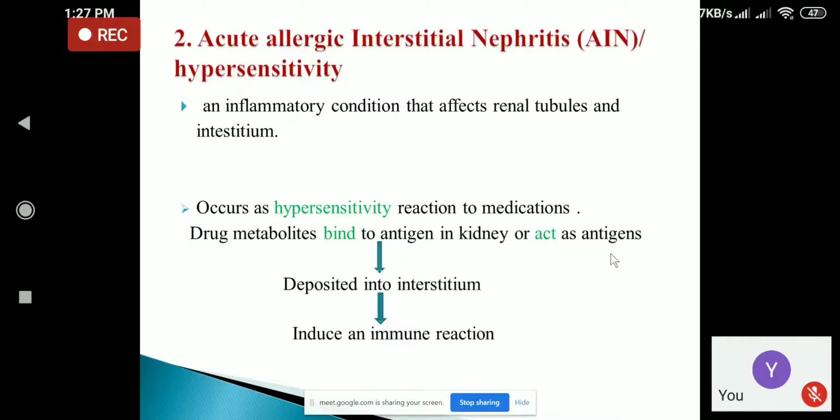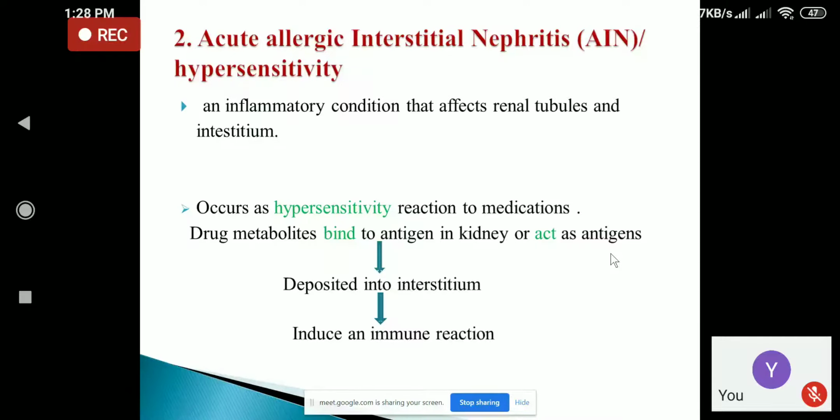The drug metabolite will bind to an antigen present in the kidney, or it may itself act as an antigen, and these antigens are deposited into the renal interstitium, and after being deposited, they will induce an immune reaction.